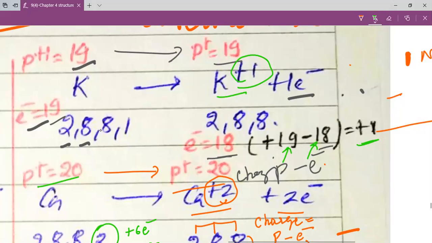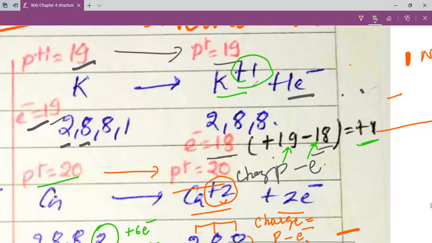So let us try to understand it by some other means, my dear students. When we have ions like fluorine, the electronic configuration is 2,7, it gains 1 electron and it becomes F minus 1. And the new electronic configuration is 2,8 because octet is achieved. Same way, if you look into oxygen, the electronic configuration is 2,6, it gains 2 electrons and it becomes O minus 2.